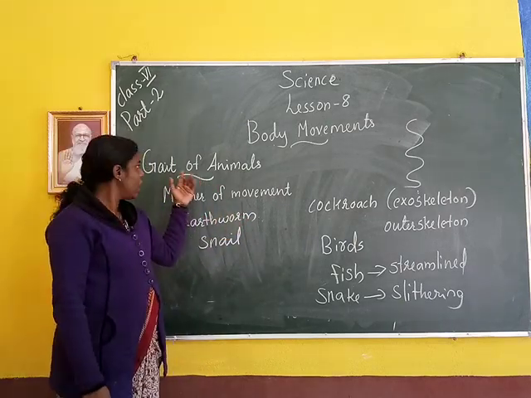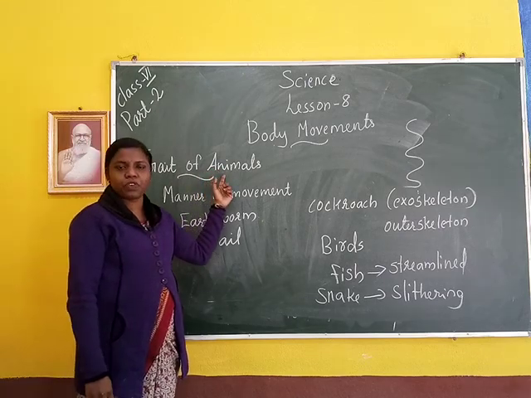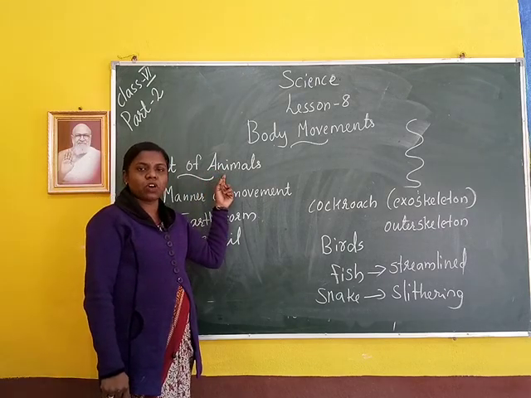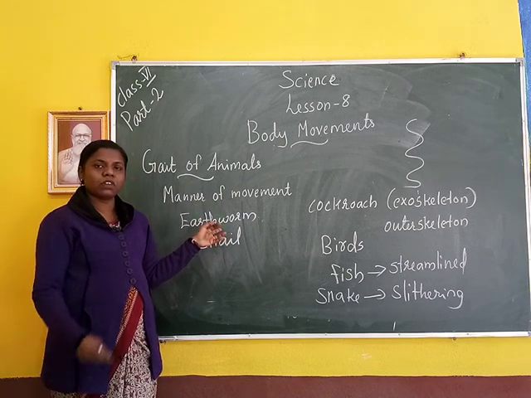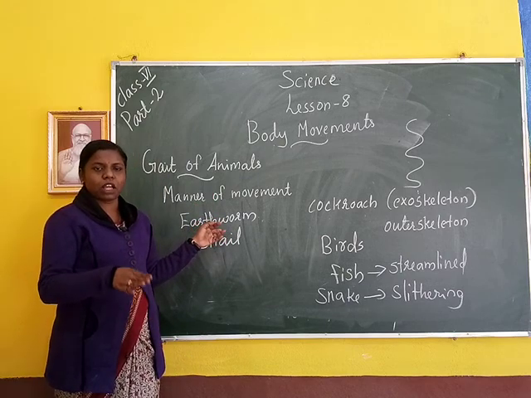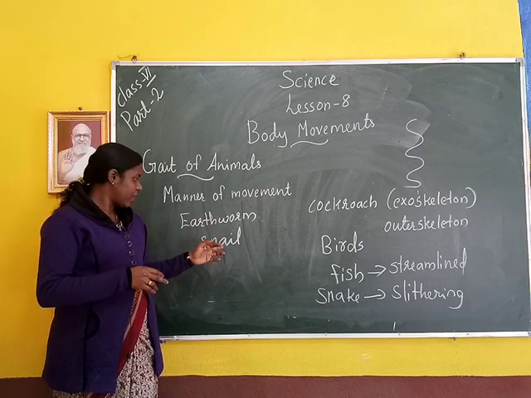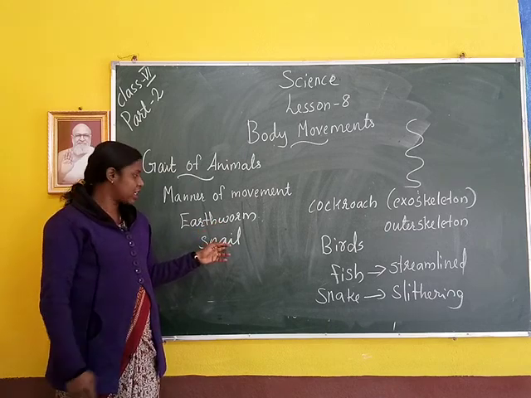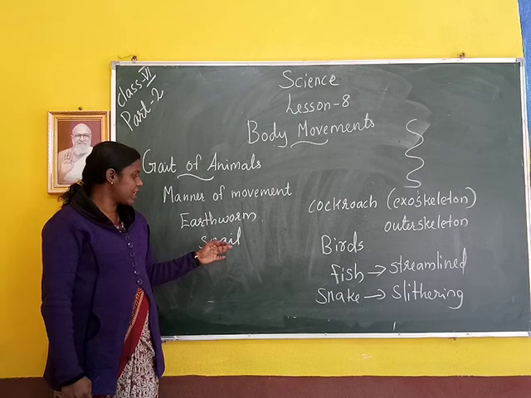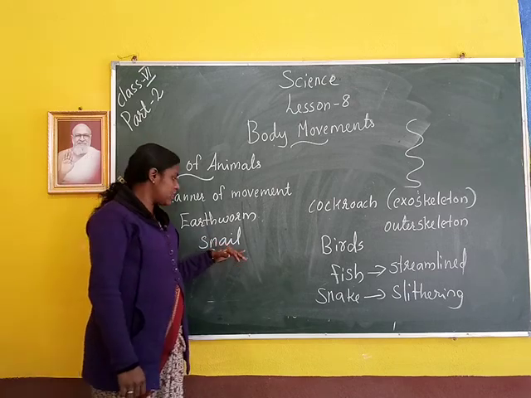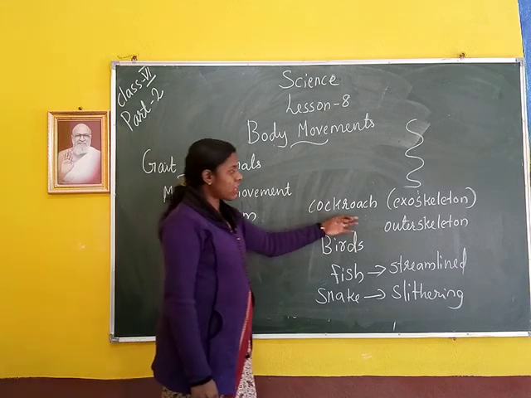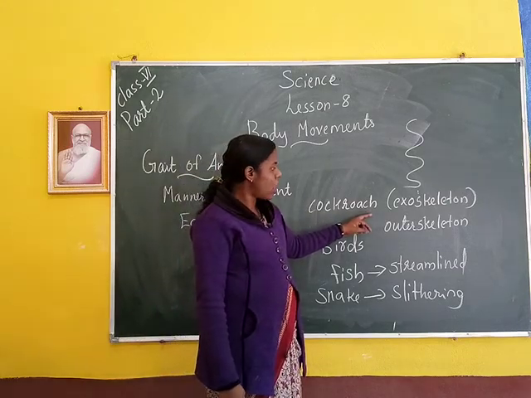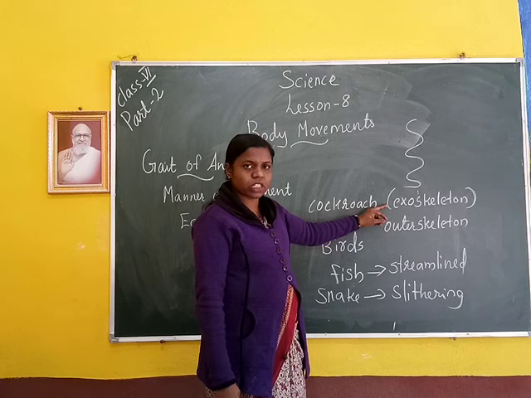Today we study gait of animals. Gait of animals means movements of animals. First, earthworm. Earthworms have no bones and legs. They move using muscles. Then snail has an outer skeleton, a hard shell. This shell helps it to move. Then cockroach contains an outer skeleton. This outer skeleton means exoskeleton.